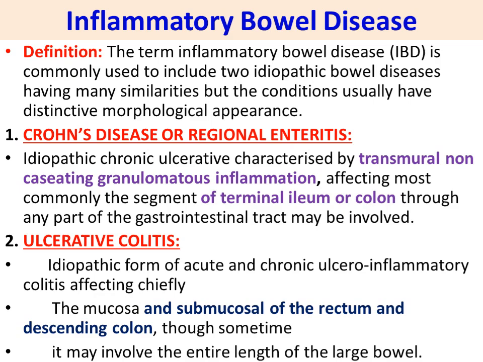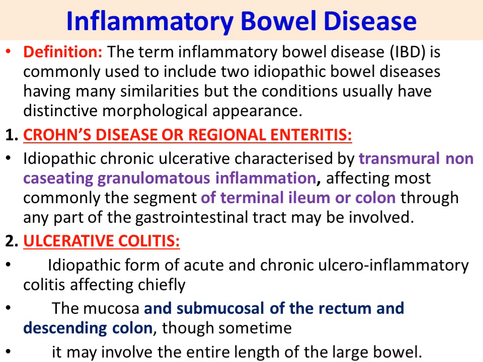Then first one is Crohn's disease or regional enteritis. Idiopathic chronic ulcerative disease characterized by transmural non-caseating granulomatous inflammation affecting most commonly the segment of terminal ileum or colon, though any part of the gastrointestinal tract may be involved.